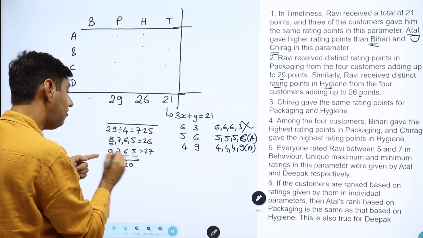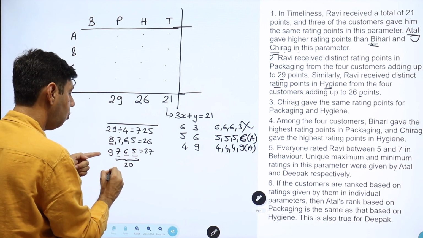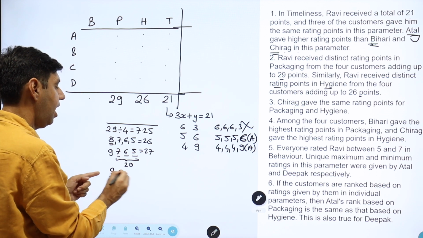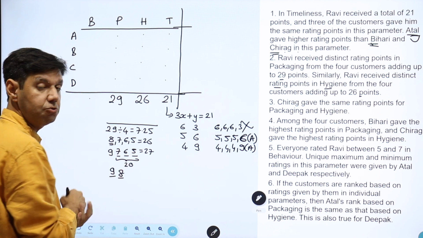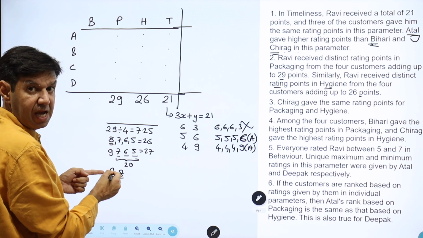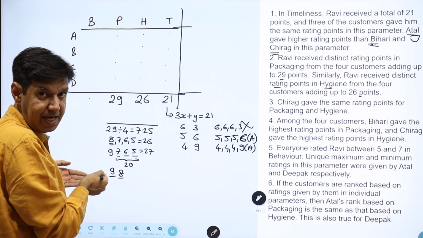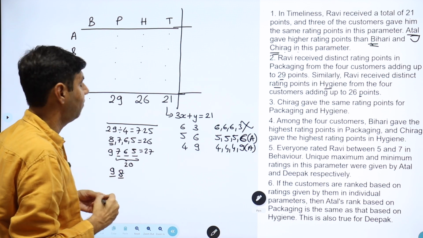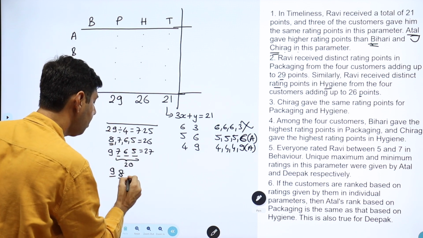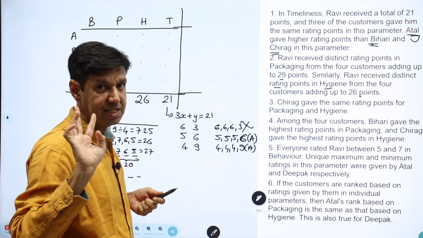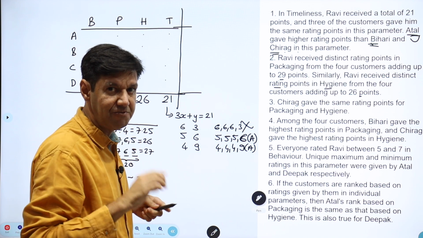So you will have to use a 9 and an 8 also. Both have to be used. If you use a 9 and an 8, then remember you can't use any higher values, and everything has to be distinct. So 9 and 8 is 17, so what is left over is 12. Now how do you get 12 from 2 distinct values? You can't use 6 and 6. So 5 and 7 will work.